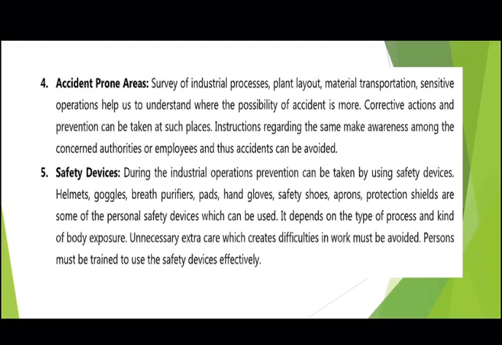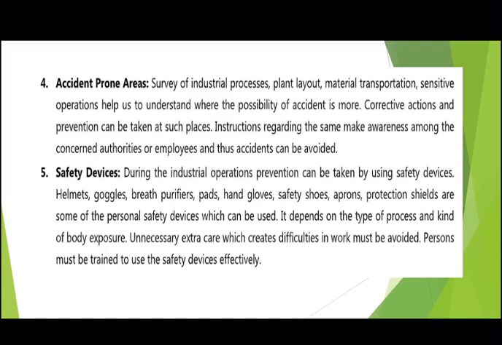Fifth is safety devices. During the industrial operations, prevention can be achieved by using such safety devices. So, helmets, goggles, breath purifiers, pads, hand gloves, safety shoes, aprons, and protection shields are some of the personal safety devices which can be used. It depends on the type of process and the kind of body exposure. Unnecessary extra care which creates difficulties in working must be avoided. And the person should be properly trained to use these safety devices effectively.